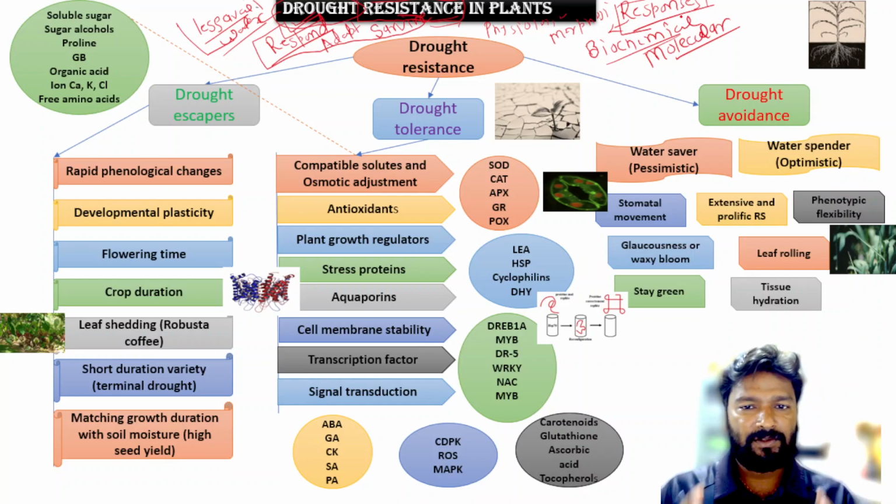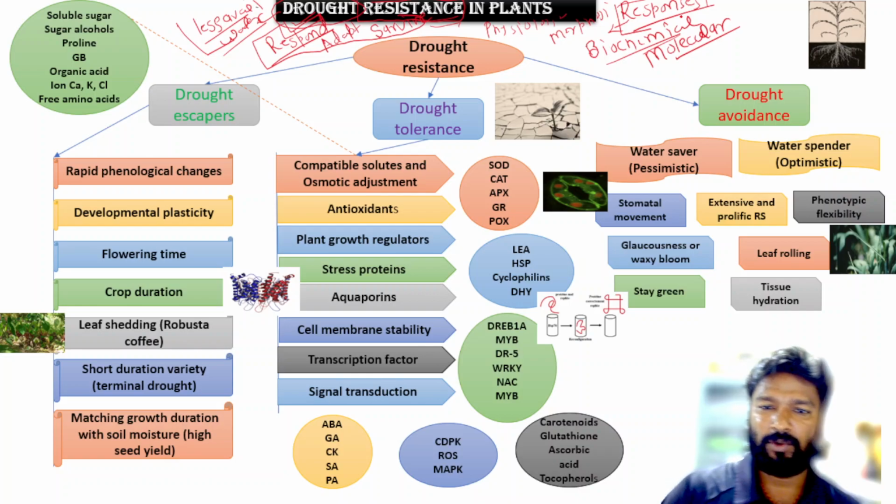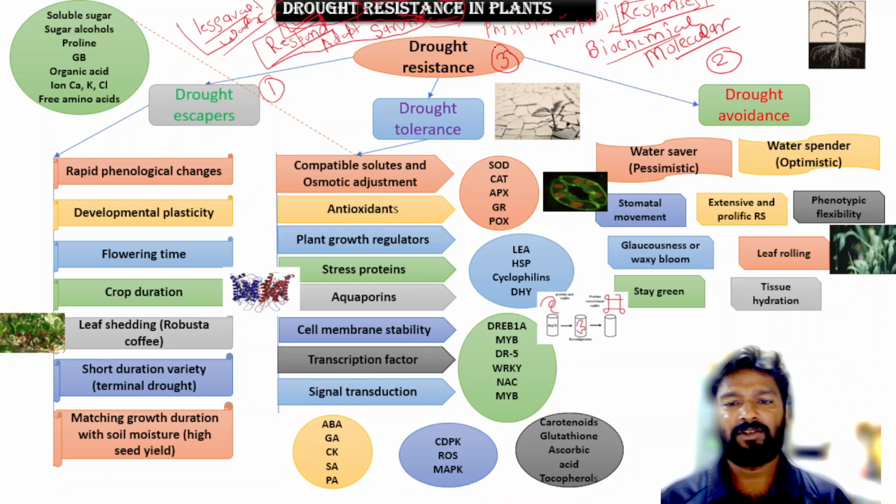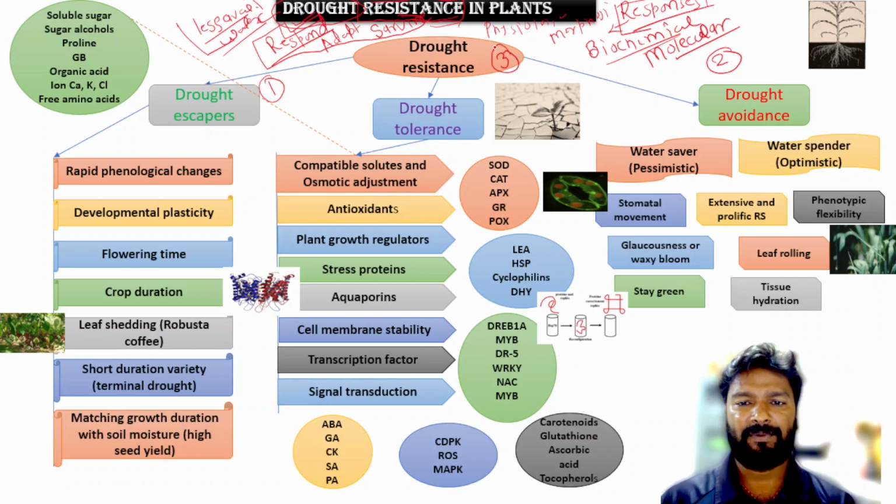Okay, so there are three types of drought resistant plants, or we can say three types of plants which show the drought resistance mechanism. First is drought escapers, second is drought avoidance, and third is drought resistant. So these three are different types of plants which respond, adapt and survive differently under drought stress.